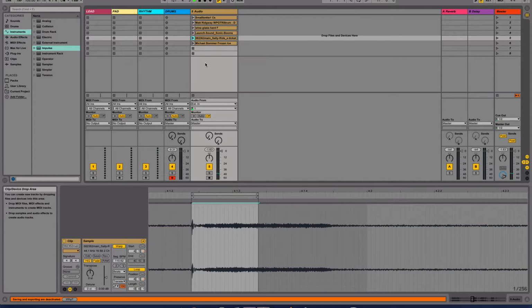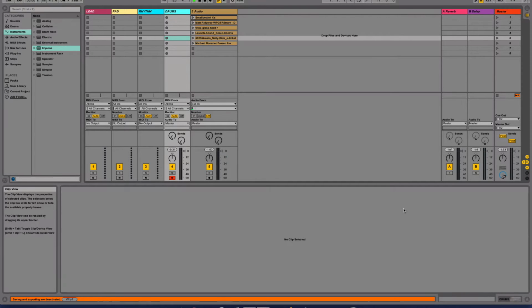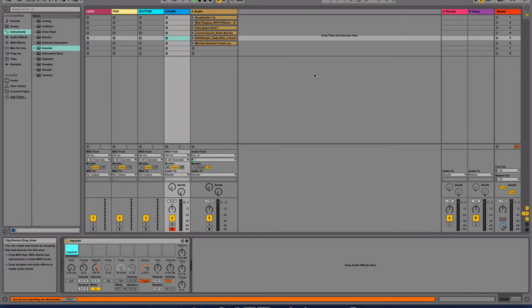We're going to import this into our impulse sampler. So we're going to select drums, open our sampler, and drag the audio file into our next tab. For this one, we're going to turn the transpose up, so we're going to make it higher pitched, and I'm going to turn it up by 7 semitones.